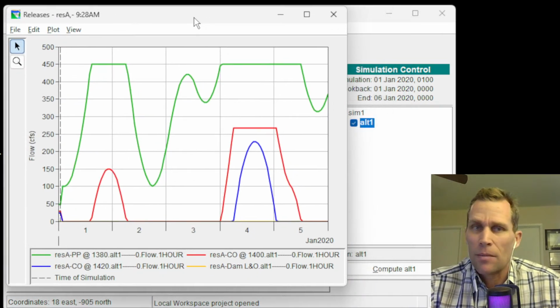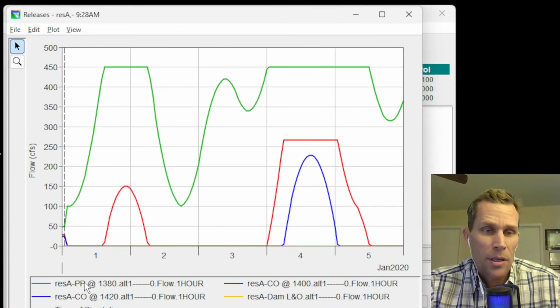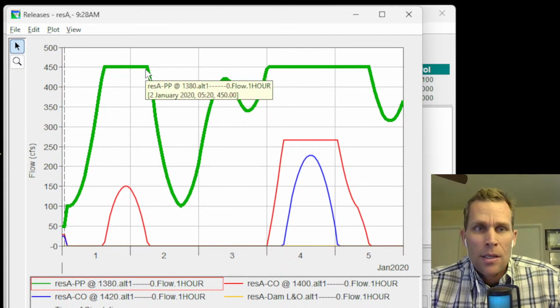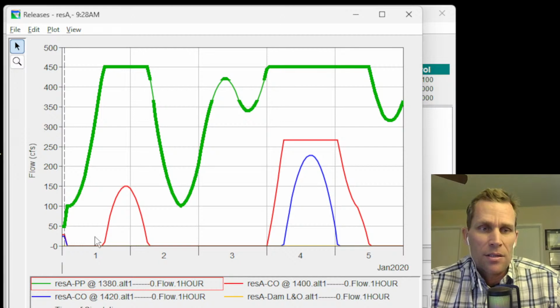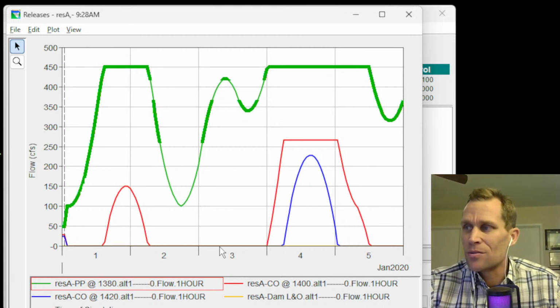And now we have a different looking plot here, right? So what we have is the colors are still the same. What you're seeing in the green line is now the flow through the power plant, which is what we wanted to maximize, which means if this power plant line is not up at the maximum of 450, then the release through the other two structures will simply not even exist. They'll be down at 0. And that's what we see here. When this is not at 450 for February 2nd and 3rd, the flow through the controlled outlets is also 0.